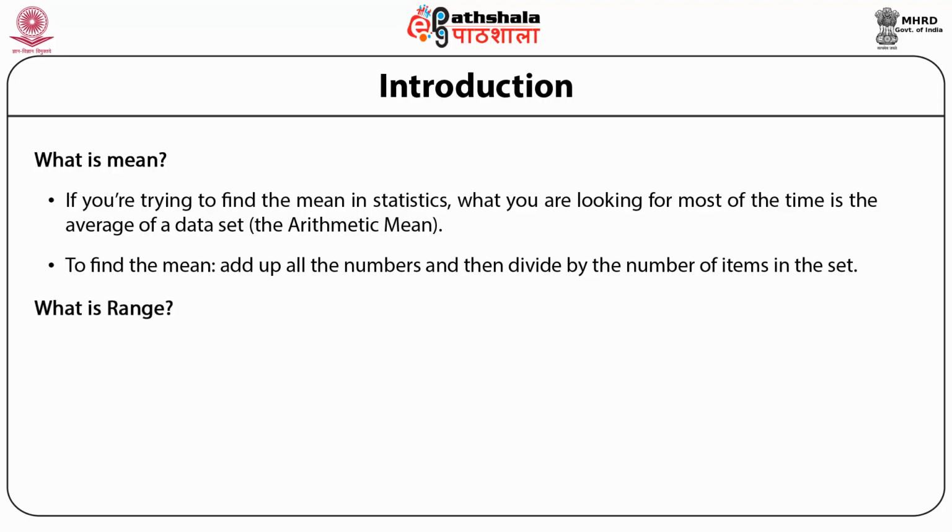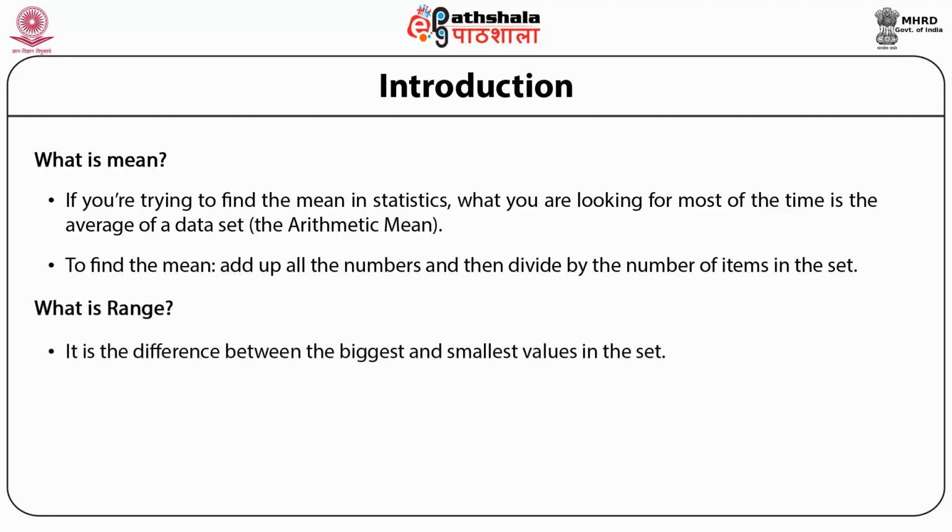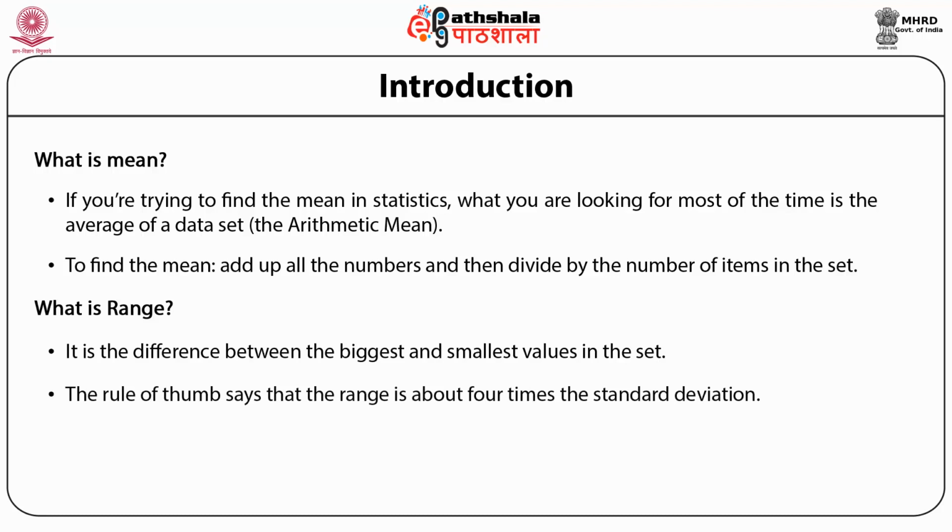What is range? It is the difference between the biggest and smallest values in the set. The range in statistics is a measure of spread. It is the difference between the highest value and the lowest value in a data set. The rule of thumb says that the range is about 4 times the standard deviation.